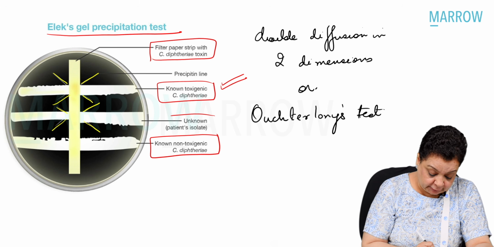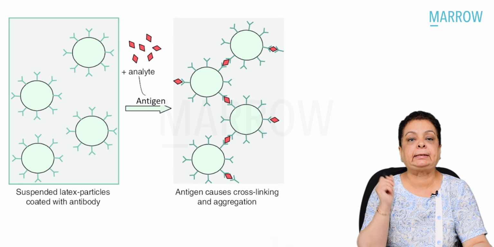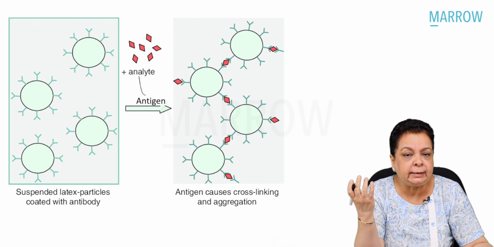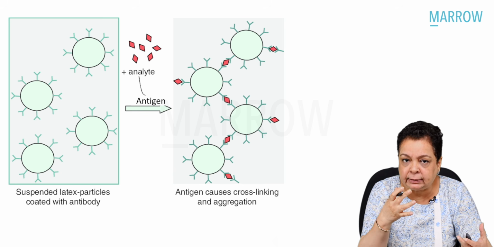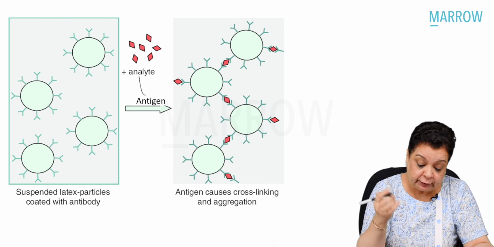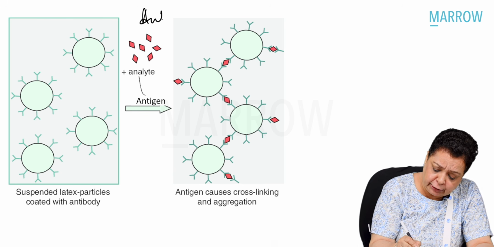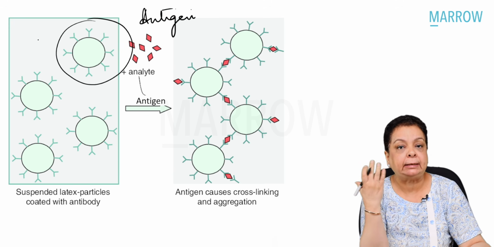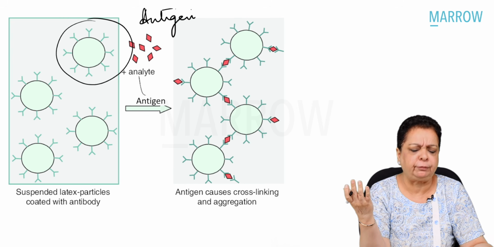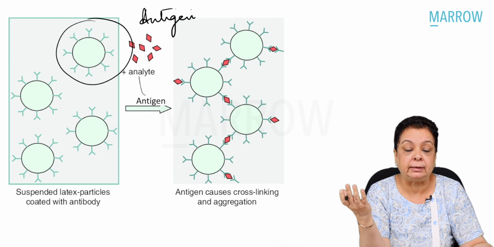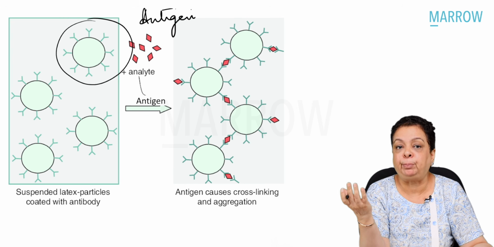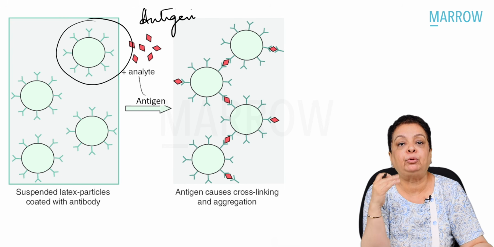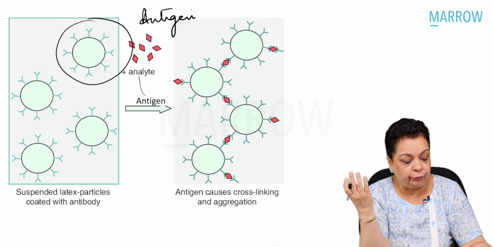Okay, last the option that was mentioned out here was the latex agglutination test. Latex particles are coated with antibodies, and these can be mixed with the specimen of the patient, and we can use it for detecting any kind of antigen. Just coat the latex particle with the antibodies against that particular antigen. So you can use it for many, many tests. An example is detecting the capsular antigen of Cryptococcus in CSF or blood by coating the latex particles with antibodies against the capsular antigen of Cryptococcus.